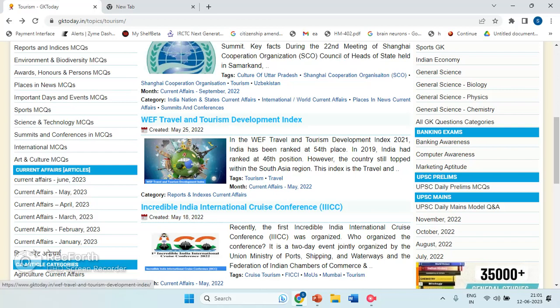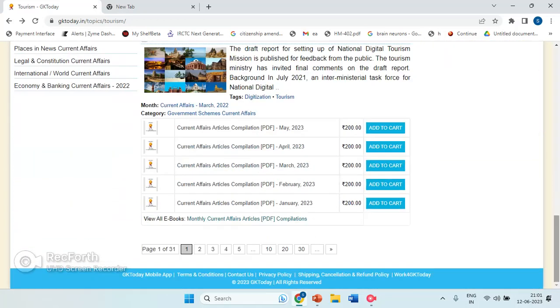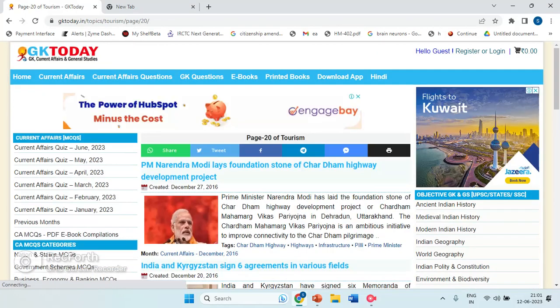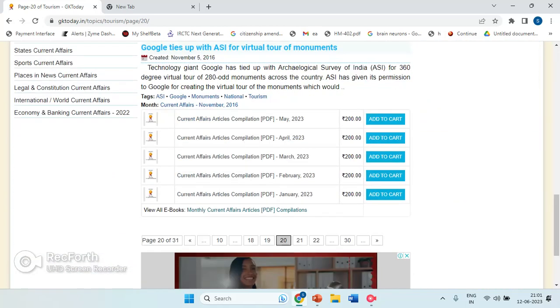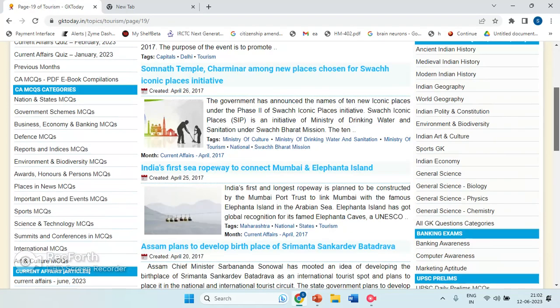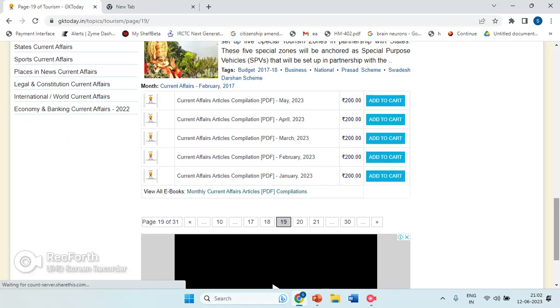And like WEF. So what is WEF? Tourism index, where is the ranking of India, and the current conference. You can see there are 4 pages, 20, 30 pages. If you go back, you might get into different types of areas. So 16 pages are there. This entire site consists of tourism activities and everything. Just go below and you can click it.